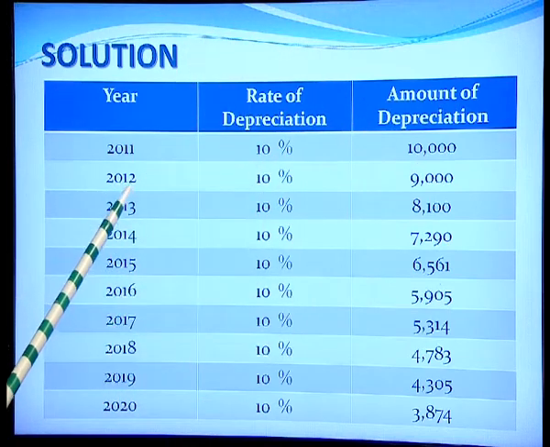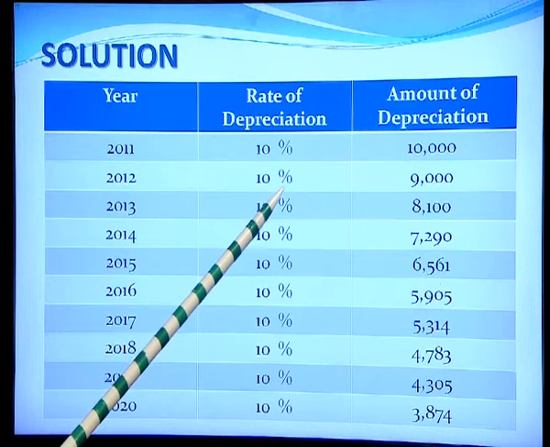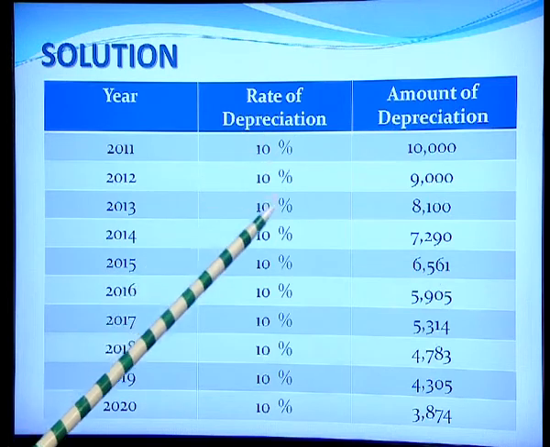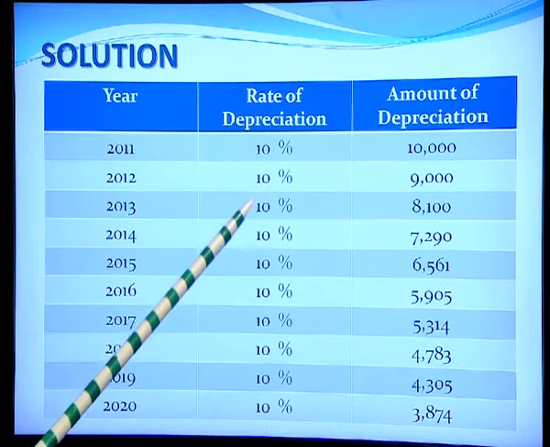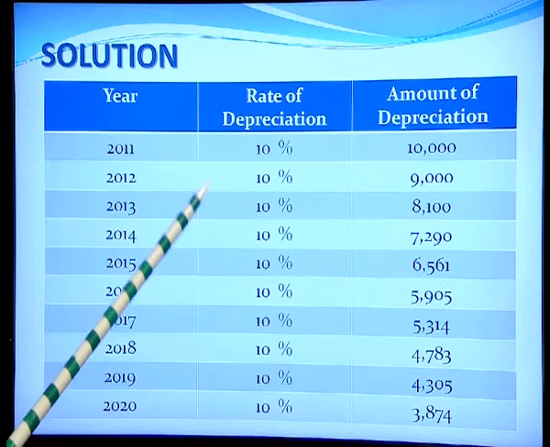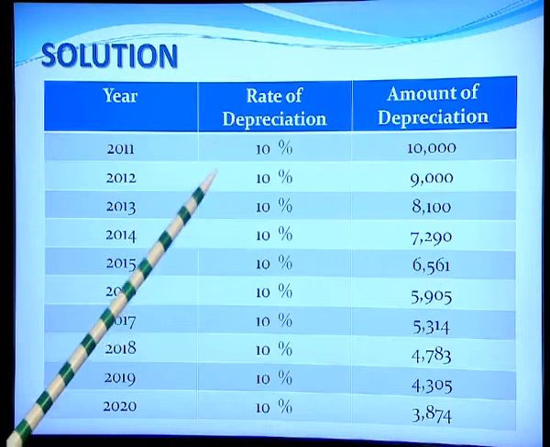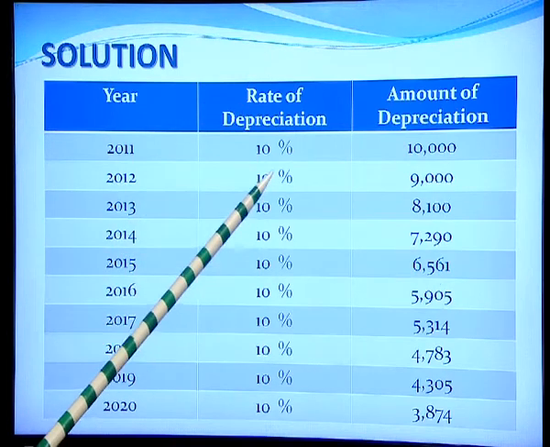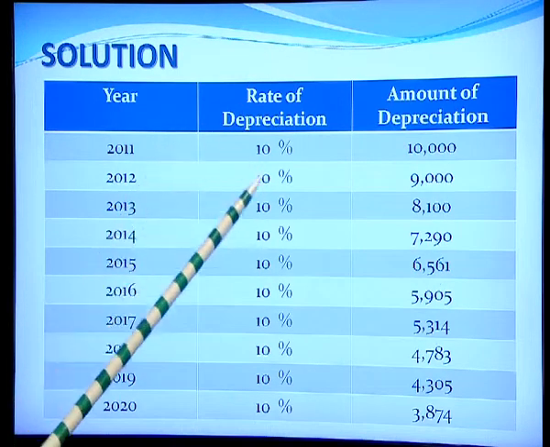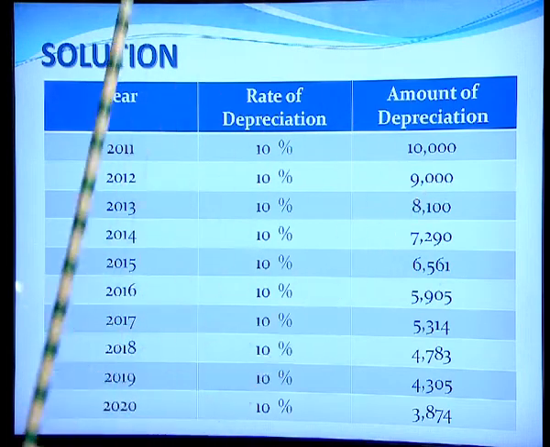Similarly, in 2012, the rate of depreciation shall remain constant at 10%, but now the amount of depreciation shall be calculated as 10% of the written down value of the asset, which is 1 lakh minus the amount of depreciation, that is 10,000. So, the value of the asset in 2012 is 90,000. So, 10% of 90,000 gives us 9,000.